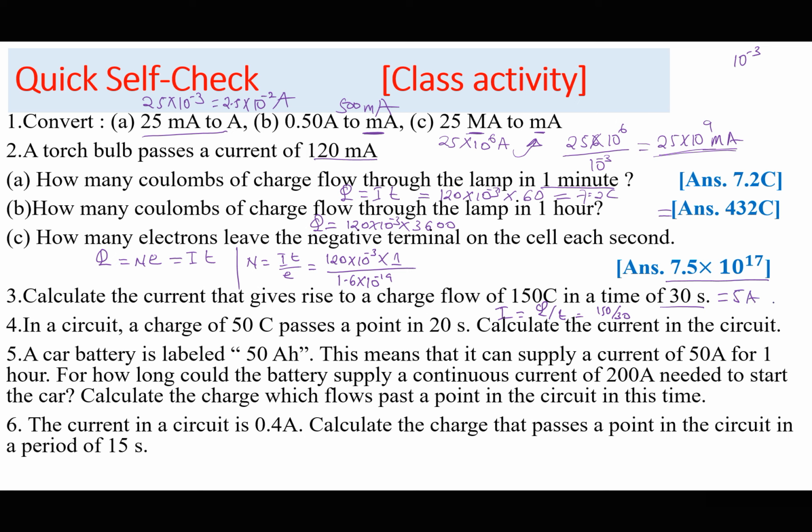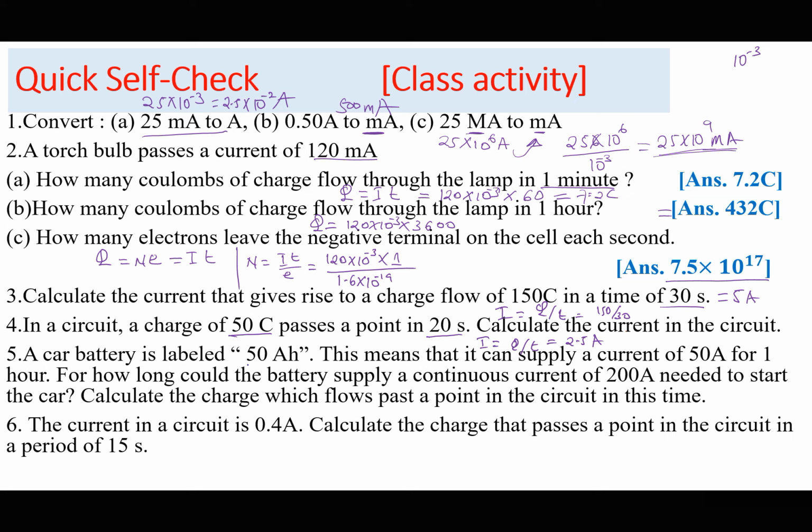In a circuit, a charge of 50 coulombs passes a point in 20 seconds. Calculate the current. So we know current is going to be equal to charge divided by T. 50 divided by 20, which is, I think that is 2.5 amperes.